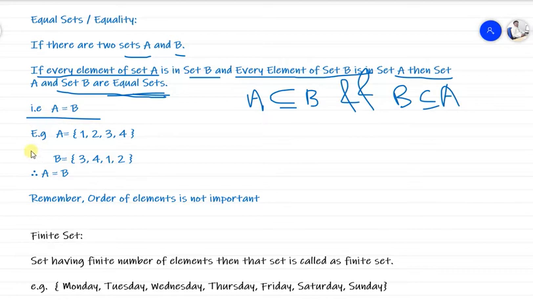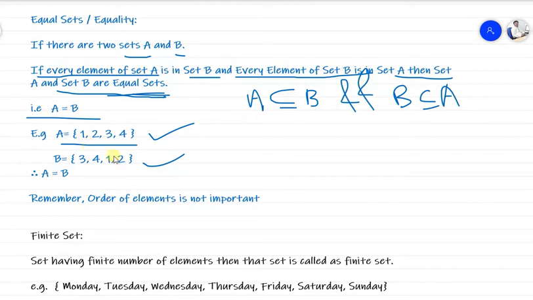For example, A is equal to {1, 2, 3, 4}, this is set A. Here B is the set {3, 4, 1, 2}. Here order is not important. Remember, in sets the order of elements is not important, but another important concept is that you don't repeat any element in a set. Repetition, duplication of elements is not allowed in a set, but you can change the order. Changing the order does not affect the set, right? So here you see A is equal to {1, 2, 3, 4} and B is equal to {3, 4, 1, 2}.